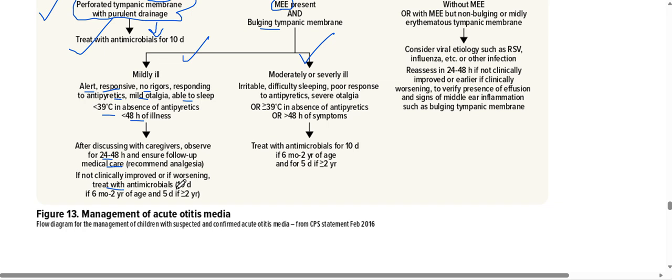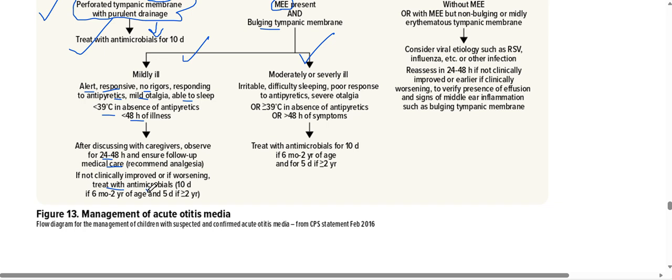Okay, so we can give a prescription to the parents and tell them that if the child gets better within 2 days with painkillers, is sleeping well, eating well, and the fever doesn't get high grade, and is getting better with antipyretic and painkiller, then we don't need to start antibiotics. But if the child does not get better in 48 hours, then we have to switch to antibiotics.